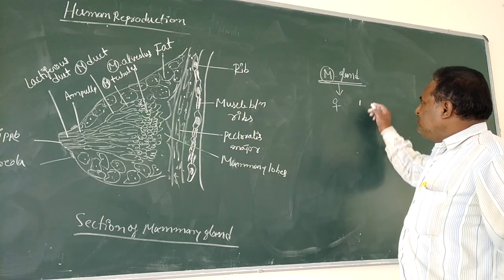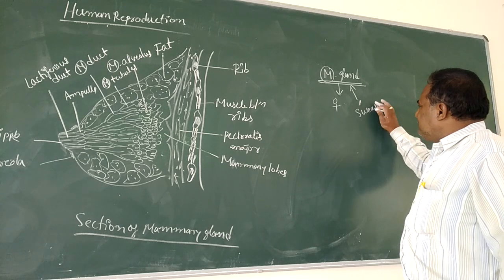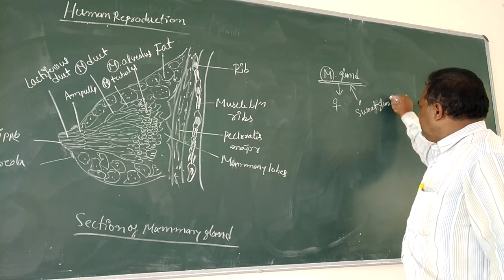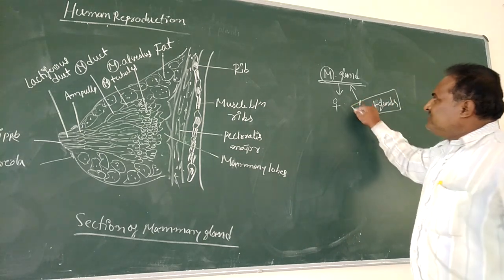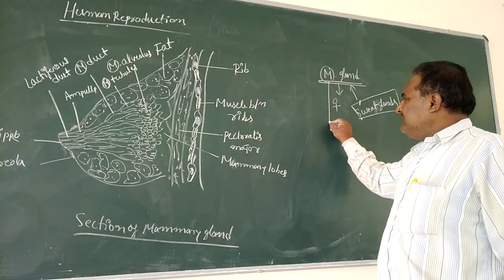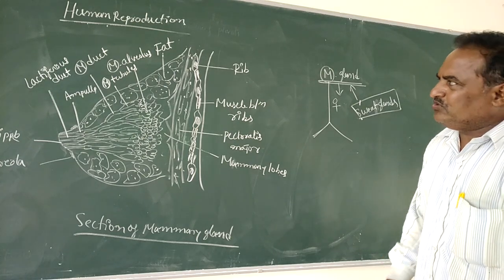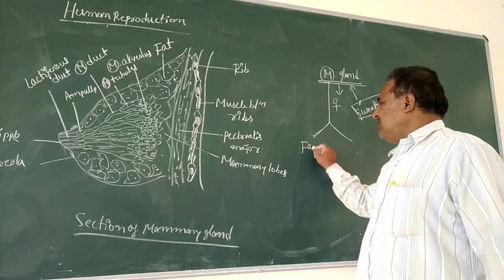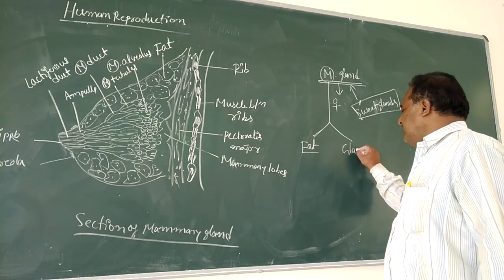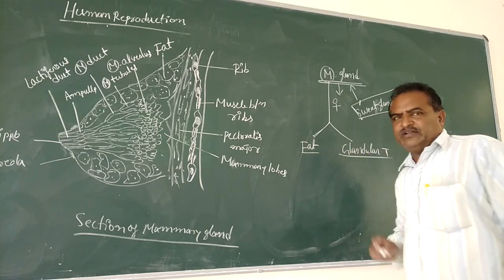These glands develop from a group of sweat glands. This gland contains two different types of tissues: fat tissue and glandular tissue.